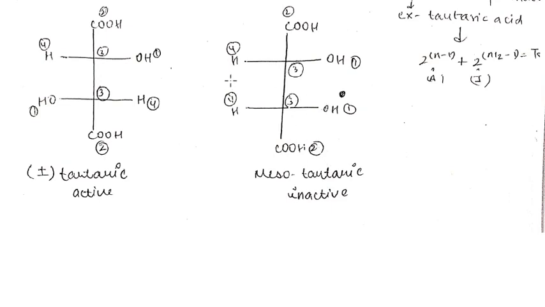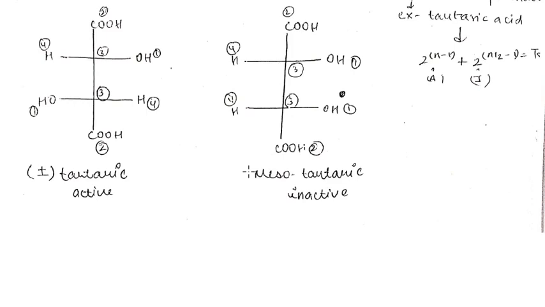And because the structure can be divided into two parts from this plane, look at the cursor, then we have a term meso tartaric acid. If a structure can be divided into two parts and both halves are superimposable mirror images of each other, then such a stereoisomer is known as a meso isomer.